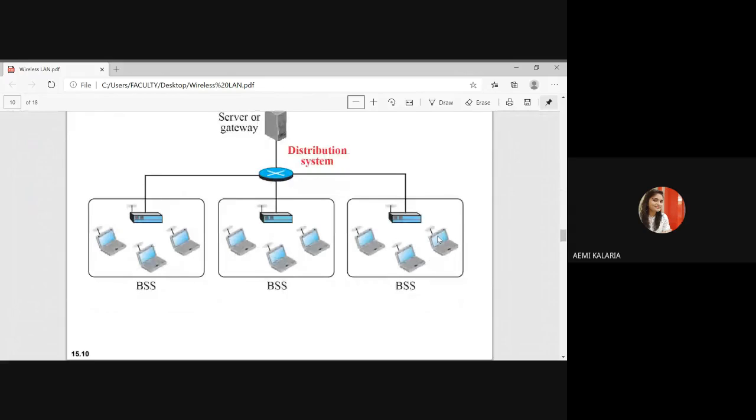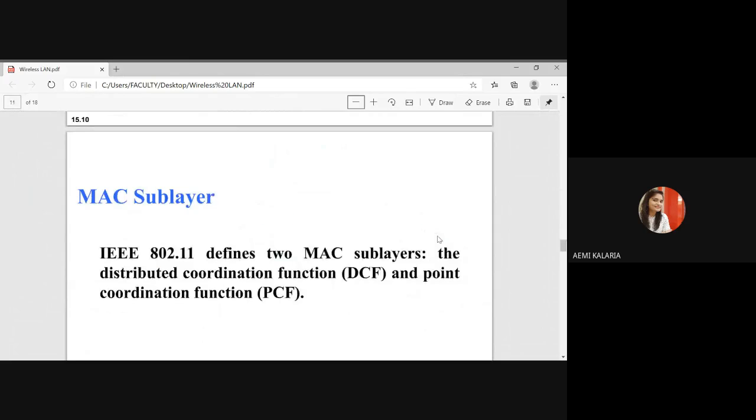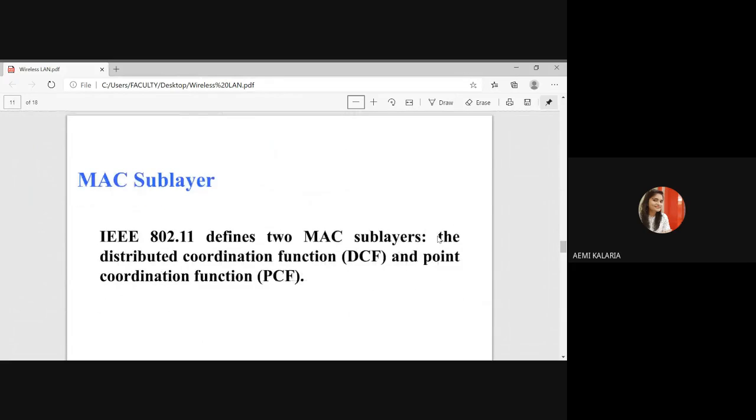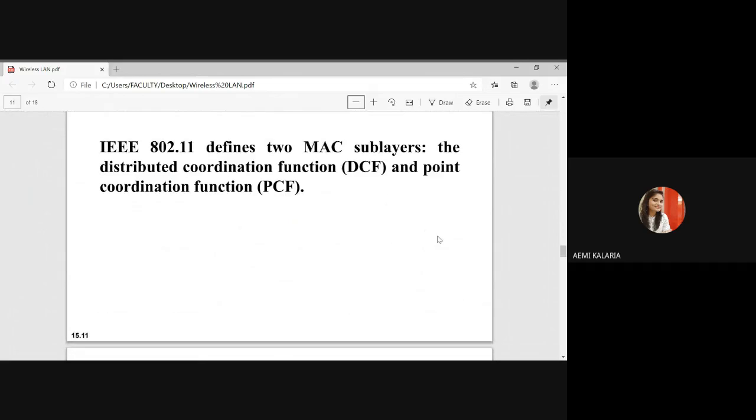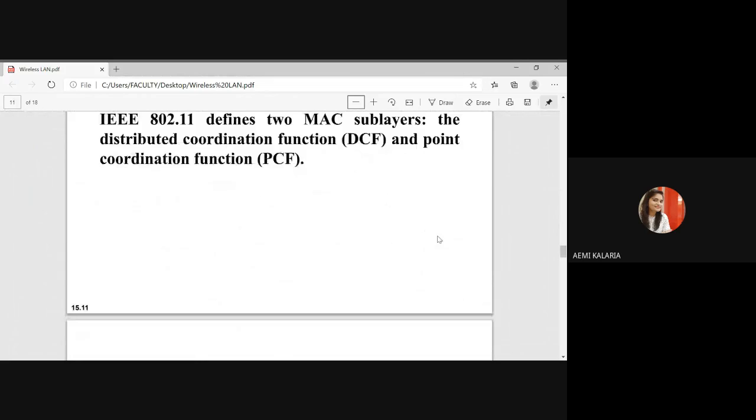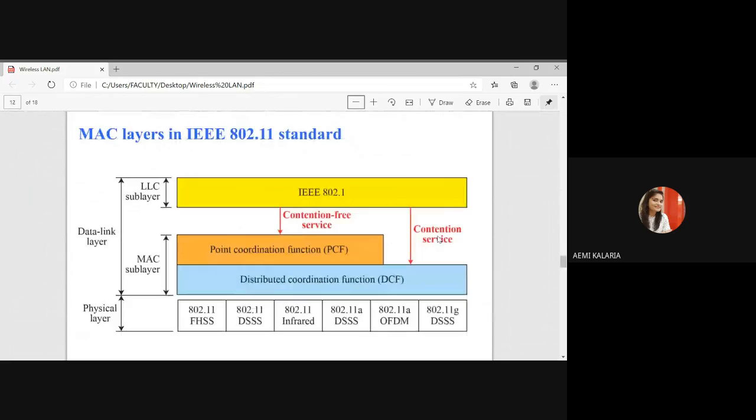What are the MAC sublayers which we are using whenever we are dealing with wireless LAN? Two sublayers are there. First one is DCF and second one is PCF. DCF is the distributed coordination function, and PCF means point coordination function. So this is the exact frame format or layer format of the MAC layer.